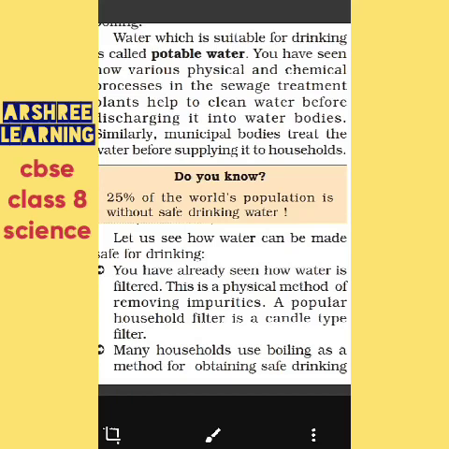So here the definition of potable water is given. The water which is suitable for drinking is called potable water. You have seen how various physical and chemical processes in the sewage treatment plant help to clean water before discharging.